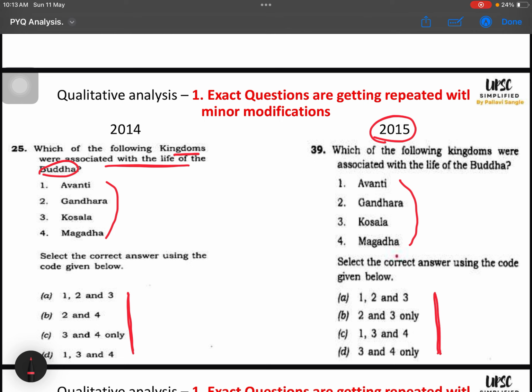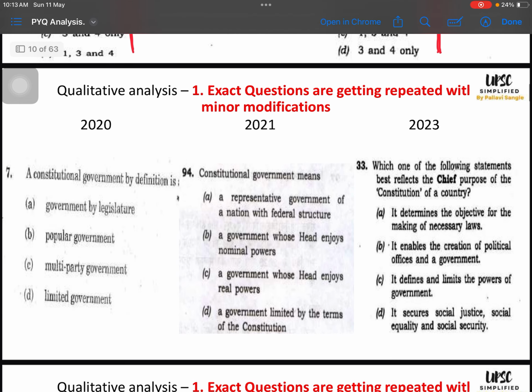So I have taken all the sets A of GS papers, the screenshots for every year, so that you can go and map these questions. Then next is the constitutional question.